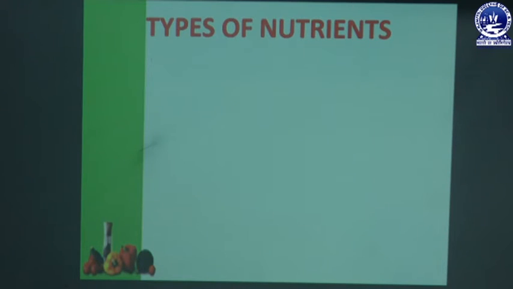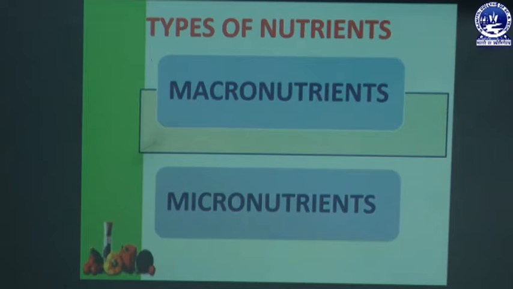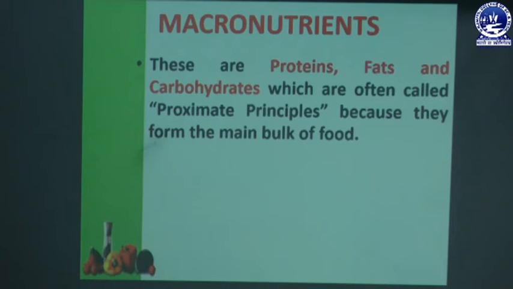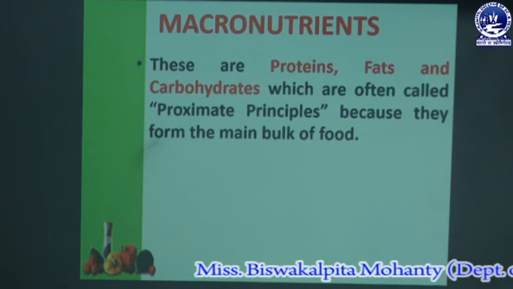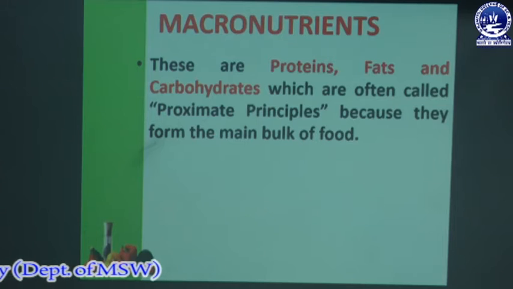Next we will discuss types of nutrients. There are two types of nutrients. One is macronutrient and the second one is micronutrient. First we will discuss macronutrients. Macro means large, and macronutrients are those we have to take in large quantity, which help the body maintain a healthy life. The macronutrients are proteins, fats and carbohydrates, which are often called proximate principles because they form